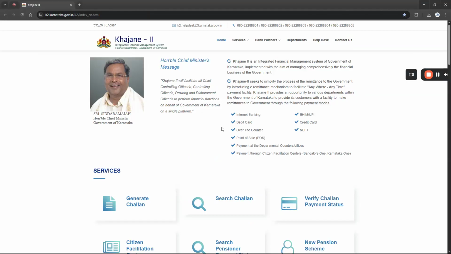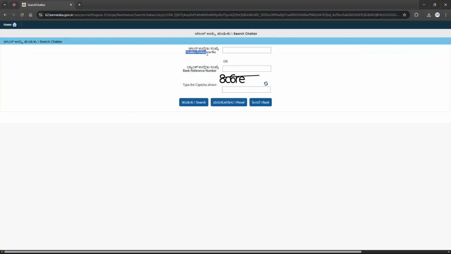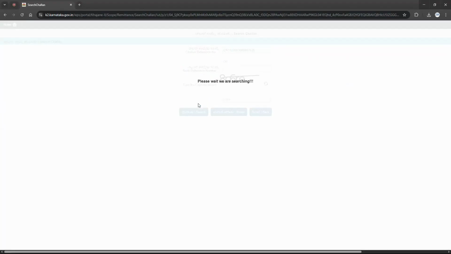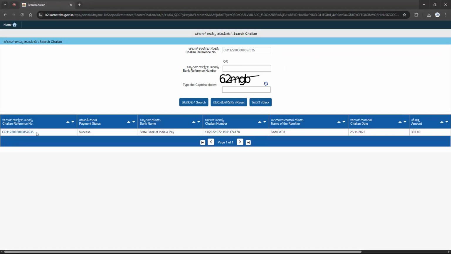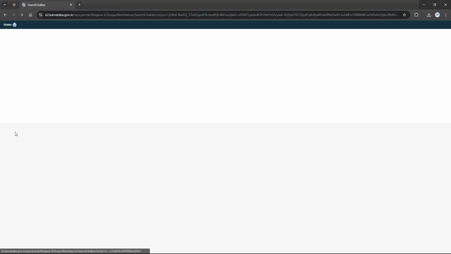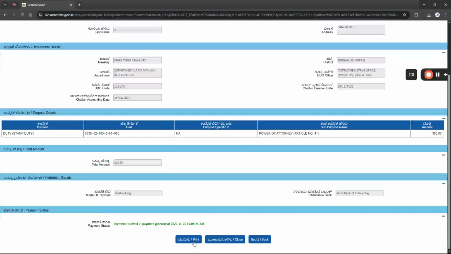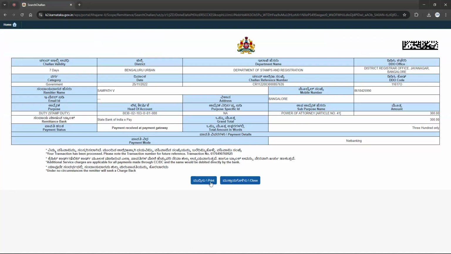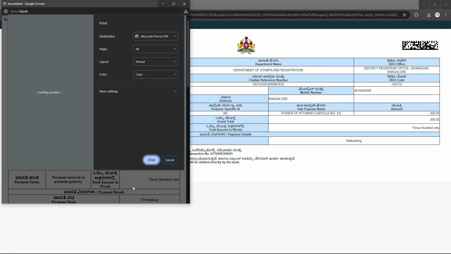In the Khazana 2 website at the home page, there is a search option. You can notice my cursor. Click on the search. So here, challan reference number. I'm selecting some random challan and entering the captcha, that is 8C6RE. Click search. Once I click search, we can track our challan here. If you click on the challan, this is the challan detail. Click print, again click print, and we can save our challan in PDF format.